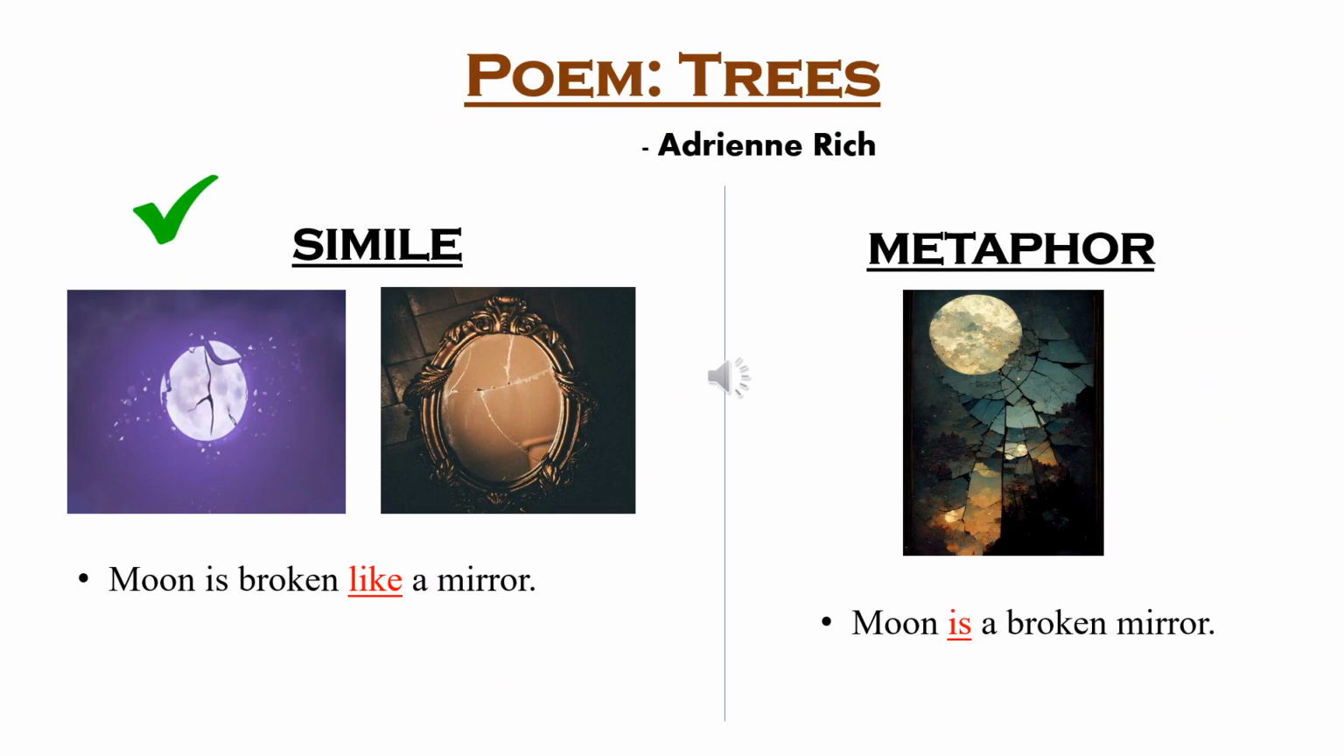Now, if I take an example from class 10 poem Trees, there is a line, Moon is broken like a mirror. Here, moon is being compared to a mirror using the word like. Thus, it becomes an example of simile. Now, if we have to convert the same sentence into a metaphor, then we will simply remove the word like, and the sentence will become Moon is a broken mirror. So here we symbolically refer moon as a mirror.